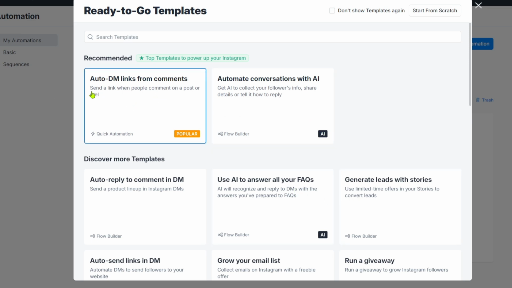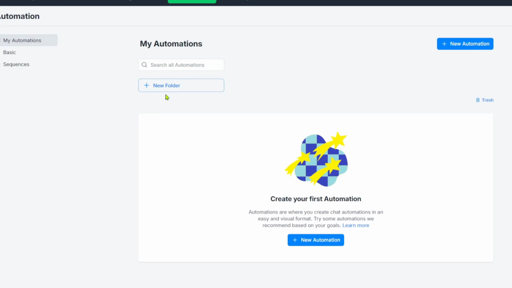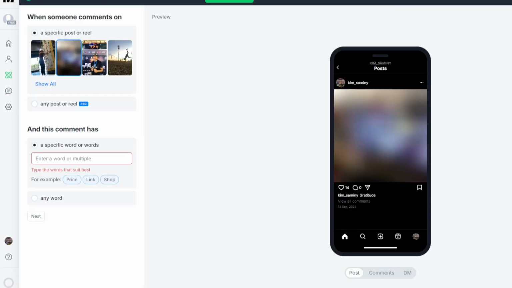You can just choose one of the templates right here that you want. In my case, I'll click on one of the recommended ones, which is the auto DM links from comments. Send a link when people comment on a post or reel. So let's just click on it. In here, you can choose one of your posts. In my case, I'll click on this one. Or to view all of your Instagram posts, you want to click on the view all option.